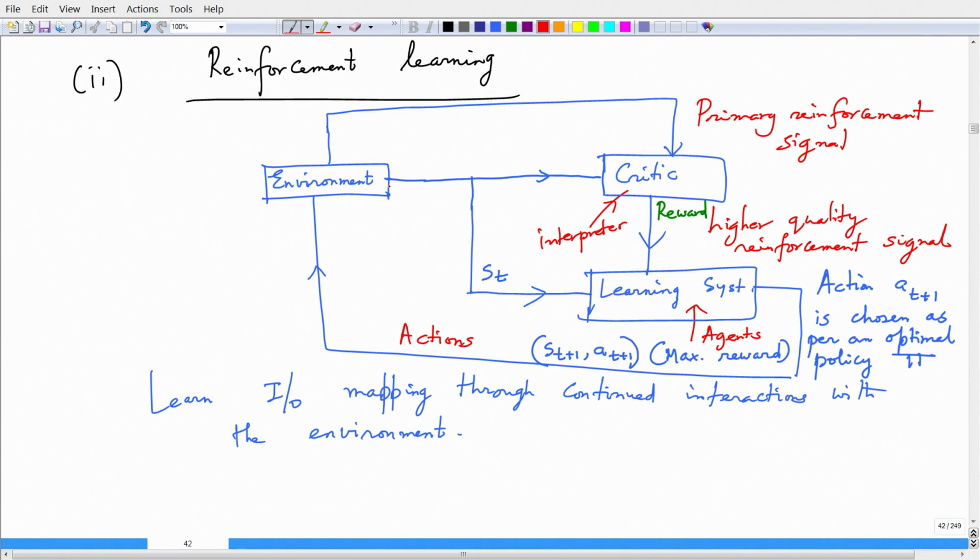In some cases we can also have a critique, like imagine the same learning of music example. I have a teacher teaching me music, I am learning music, and I have certain actions that I take at runtime, and there is a judge, somebody else who is sitting and listening to this interaction between the teacher and myself and providing me some rewards as a consequence of the actions that I have taken, right.